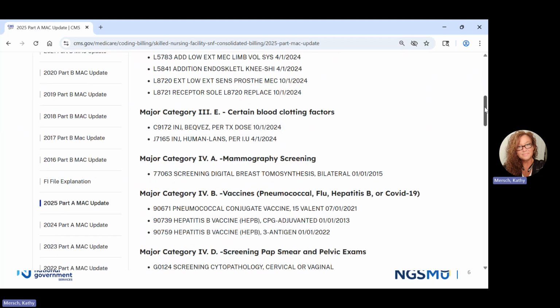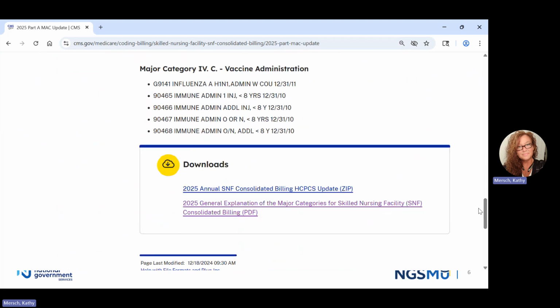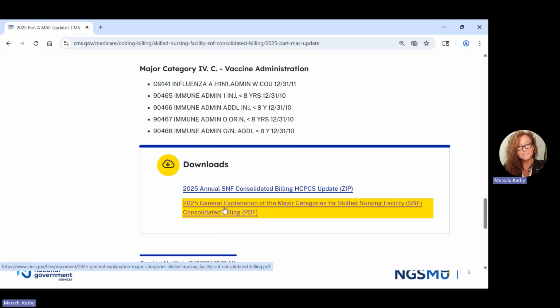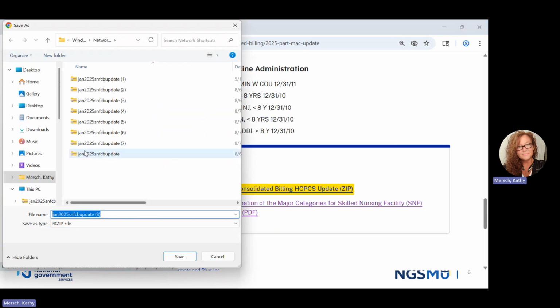But we are going to scroll down to the bottom of this page to downloads. Now, here is that document I was talking about for the explanation of the major categories. And then this first link is the actual Excel spreadsheet. So I'm going to click that. You do have to save this to your system.